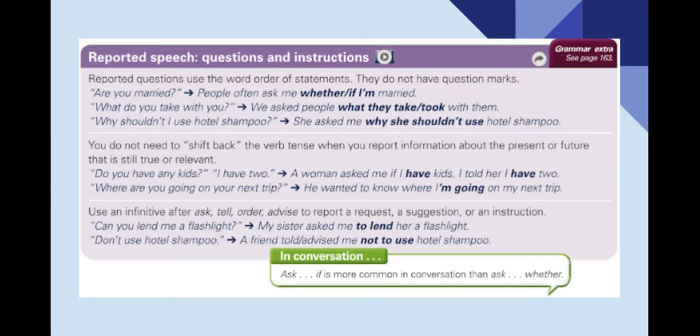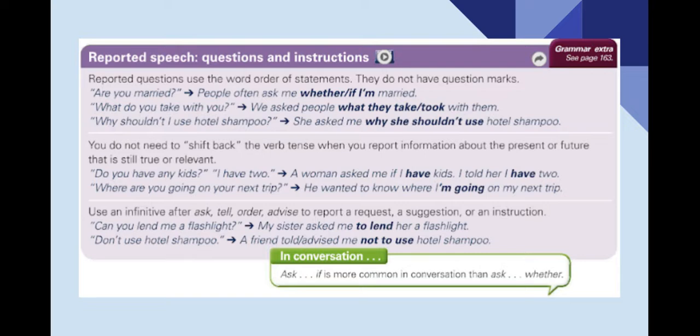Now, whenever you have instructions or you receive instructions and you want to report them, we're going to use an infinitive after verbs like ask, tell, order, advise. When we want to report a request like a favor, a suggestion, or like I mentioned, an instruction. Can you lend me a flashlight? If you notice here, we're making a request, we're asking for a favor. My sister asked me to lend her a flashlight. Don't use hotel shampoo. Instruction. A friend told or advised me not to use hotel shampoo.